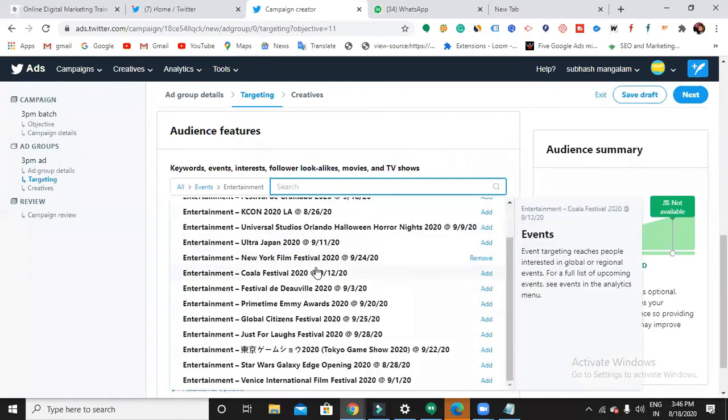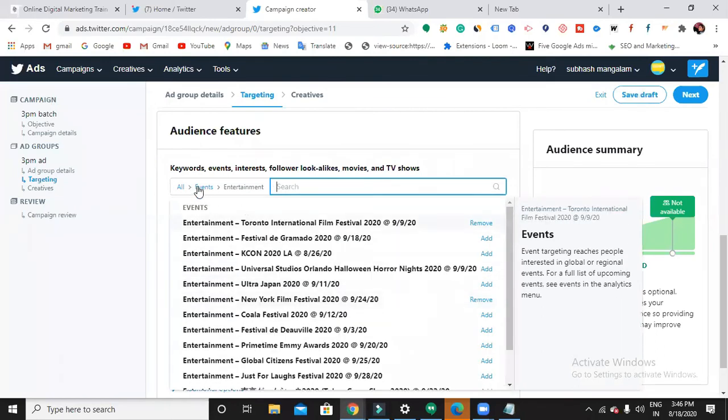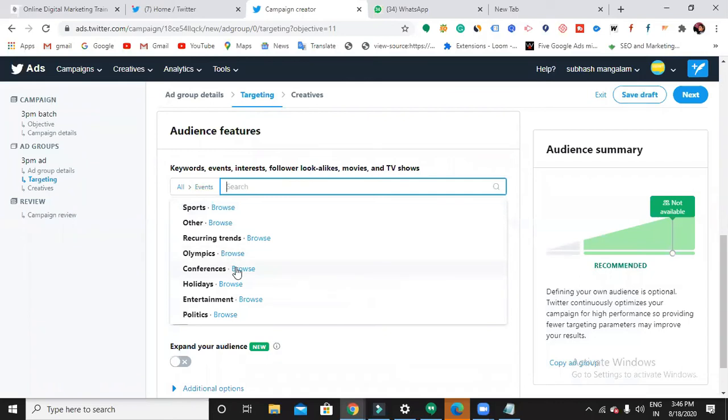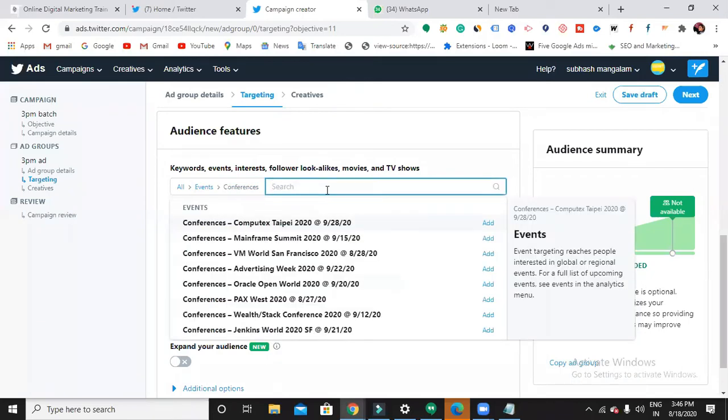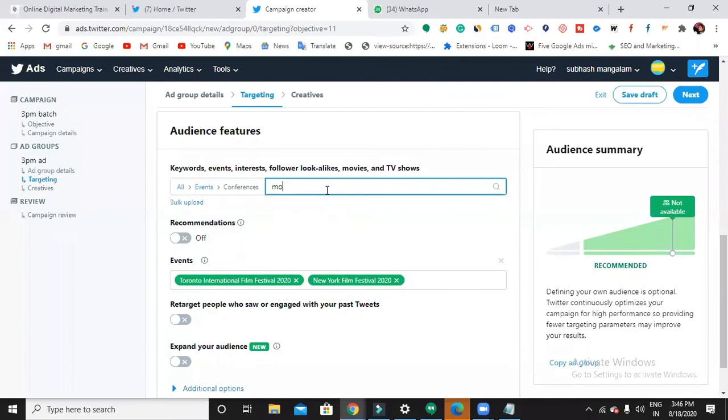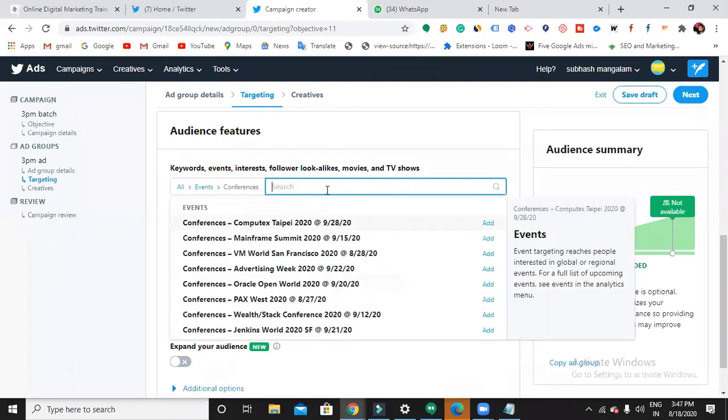So here they are giving few options. You can only choose these options. Let's go back again. Conferences, is that a conference? It's an event called MWC Barcelona, Mobile World Congress. No, it is not showing. I think this year they have not conducted it. Yes, it was cancelled due to Corona. That is why I think it is not coming up.